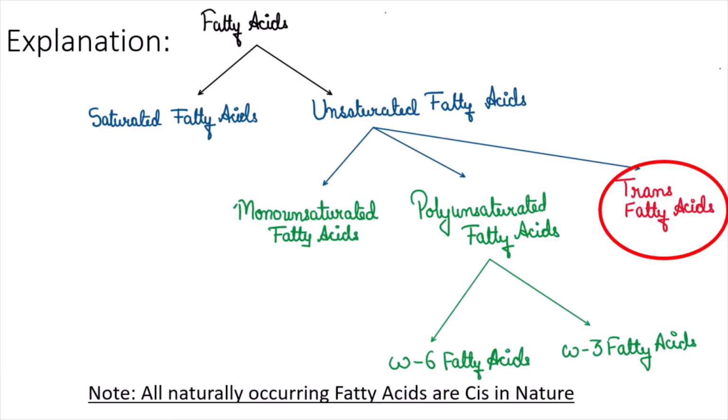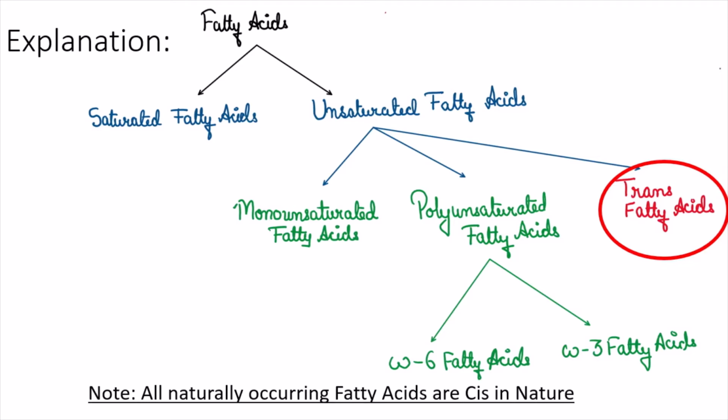Let's first see the explanation and then I shall be giving you the answer to this question. The fatty acids are of two types. We have saturated fatty acids and we have unsaturated fatty acids. The unsaturated fatty acid, that means it will have a double bond, can be further divided into monounsaturated fatty acid if it has a single double bond, and polyunsaturated fatty acid if it has more than one double bond. The polyunsaturated fatty acids can be further divided into omega-6 fatty acids and omega-3 fatty acids.